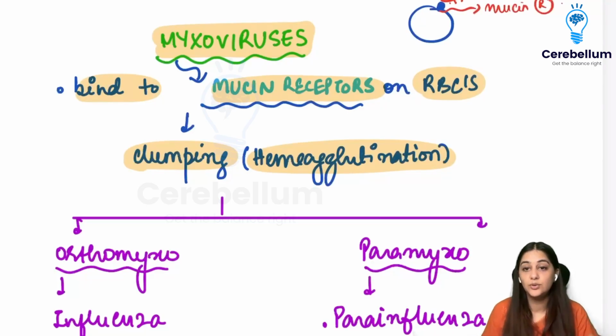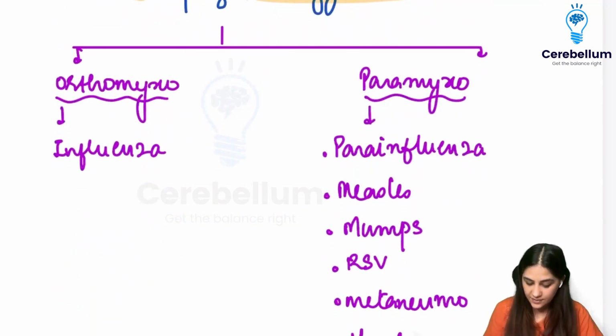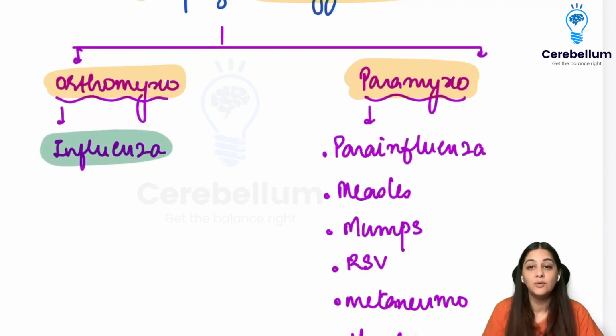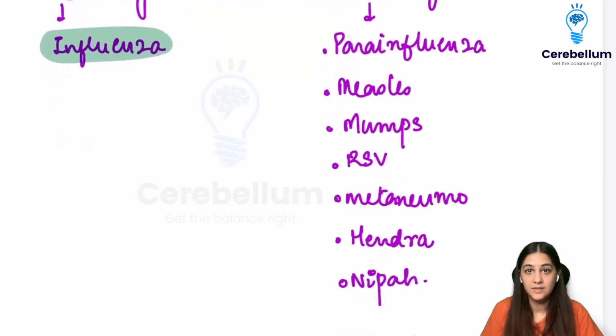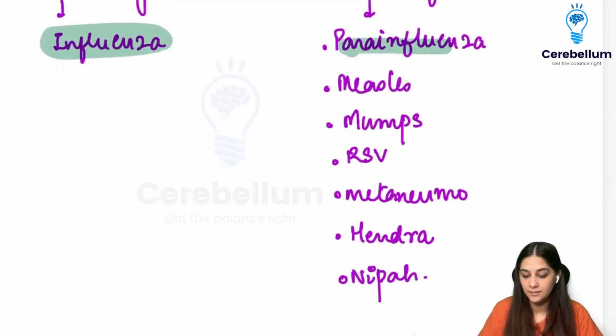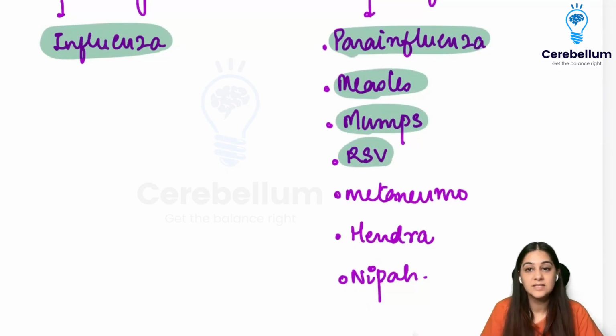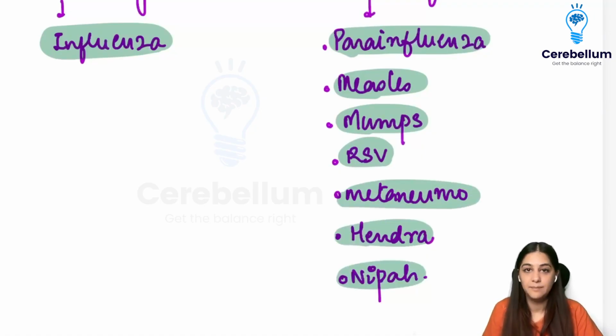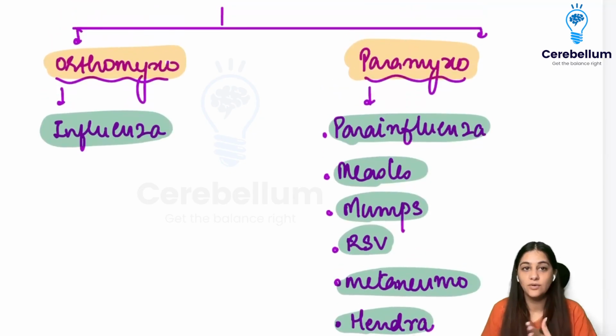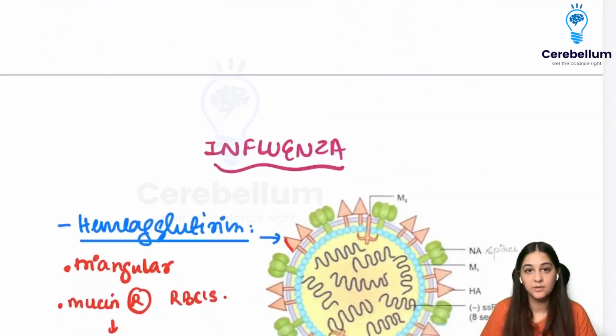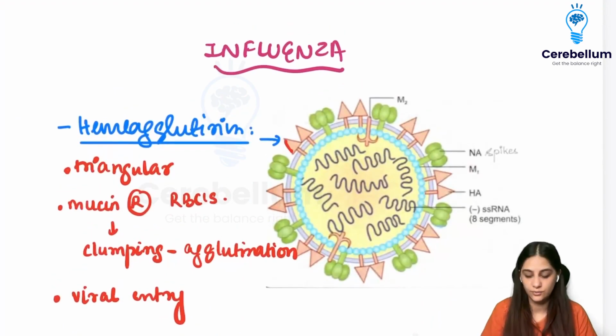Right? Now, there are two types of myxoviruses. We have divided them into orthomyxo and paramyxo. In orthomyxo, we only have one virus, which is your influenza virus. But in paramyxo, we have a lot of them, like the parainfluenza virus, measles, mumps, respiratory syncytial virus, metapneumovirus, Hendra, as well as Nipah. So they are all paramyxo and orthomyxo. But the first thing that we're going to start off with is the orthomyxo.